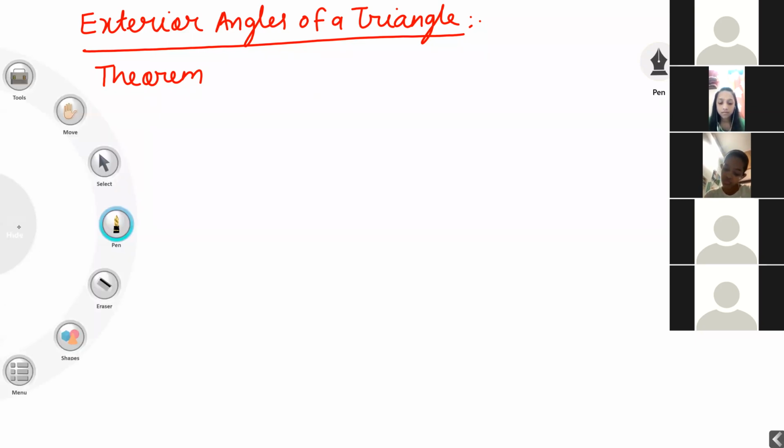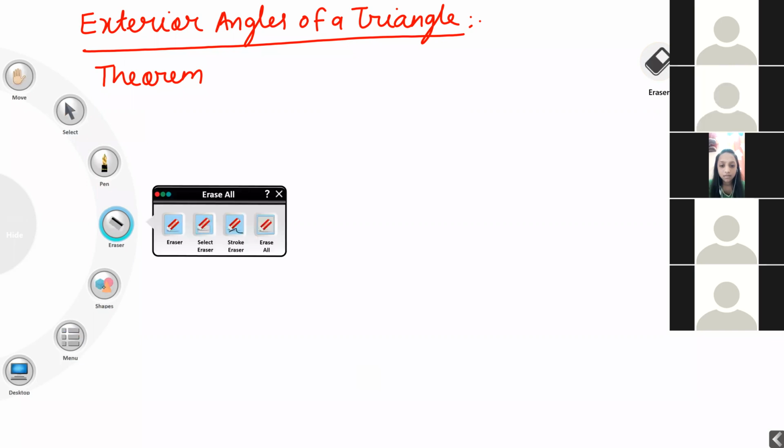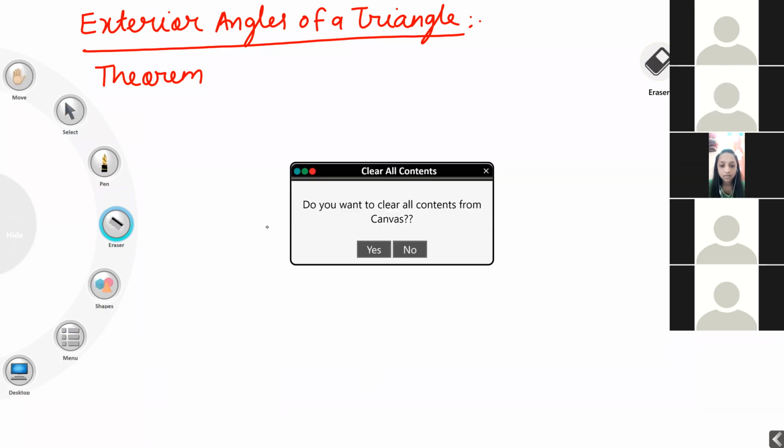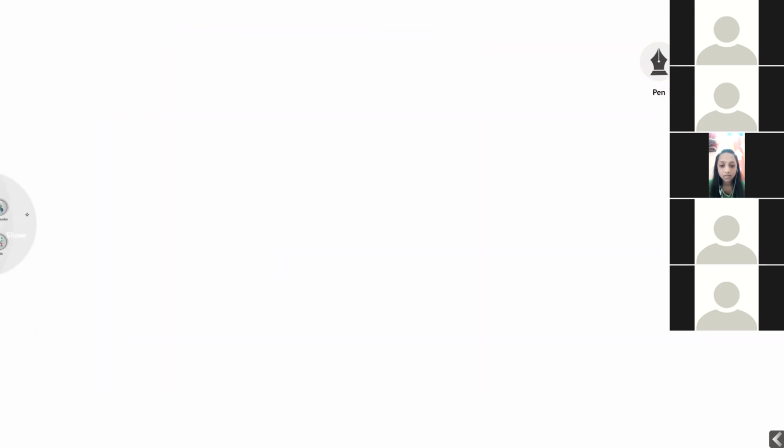Okay, students. Firstly, I am giving many questions based on this exterior angle property. After that, I will give the proof. Note down the example first, but always keep in mind what the exterior angle of a triangle is: outside angle is equal to the sum of any two inside angles. I will give the proof later. Based on the exterior angle of a triangle, I am going to give questions. Note down example one.